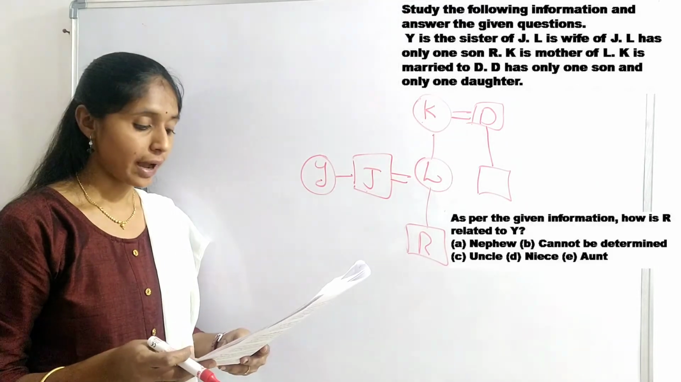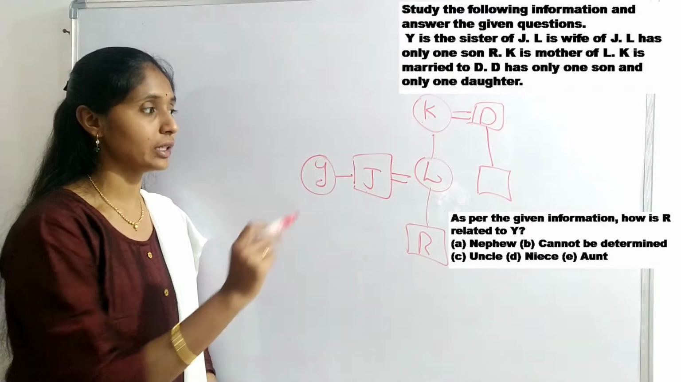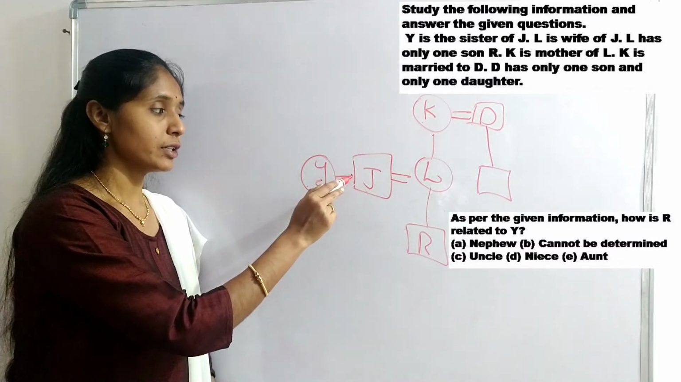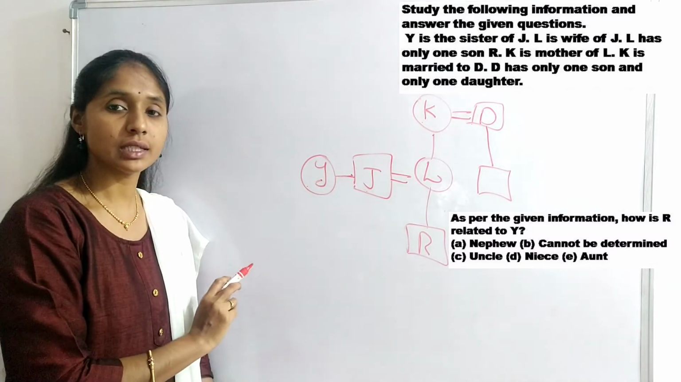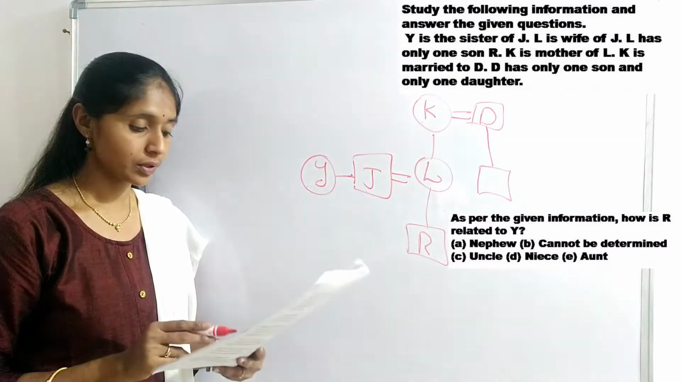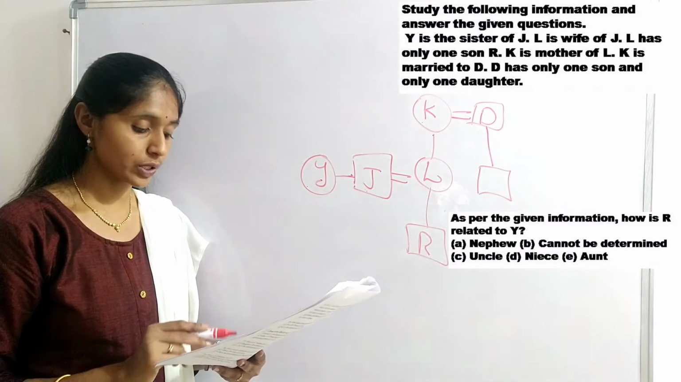Next question. As per the given information, how is R related to Y? Y is sister of J. So R is related to Y as nephew. Option A is the right answer for this question.